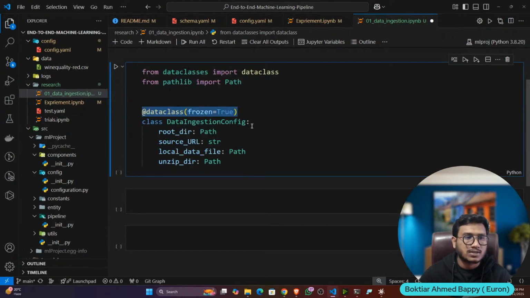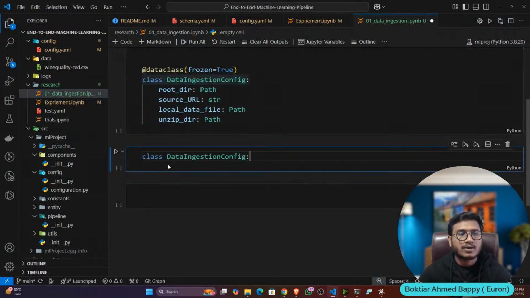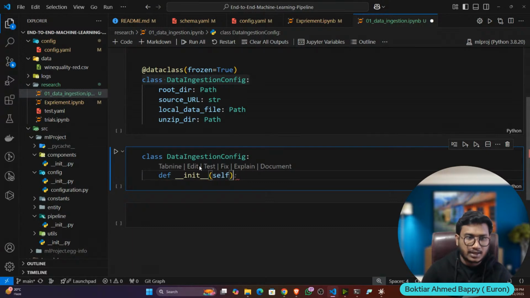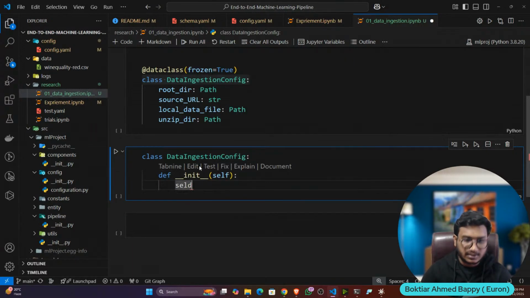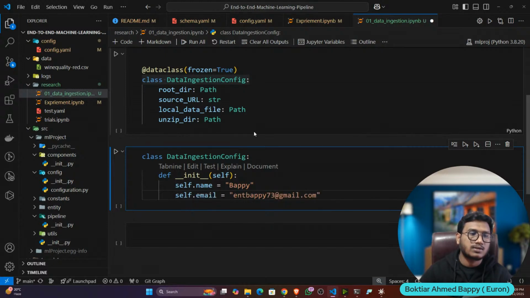And here we are giving the dataclass. Why dataclass? Because we have written a Python class. Whenever we write a Python class and want to define a class variable inside it, we write a constructor. Inside the constructor we define, like that, self.name equals, let's say, Bappy, and self.email equals my email.